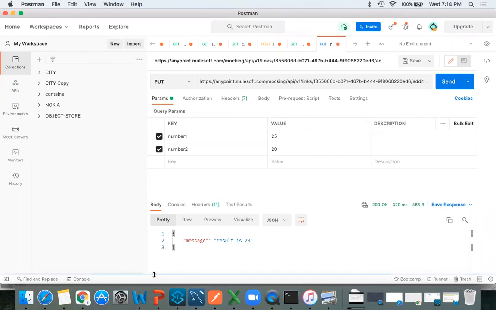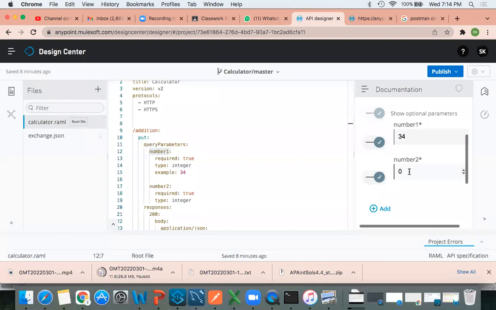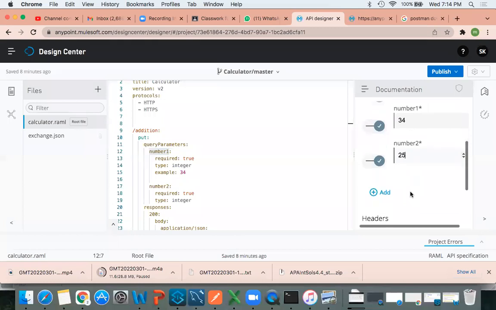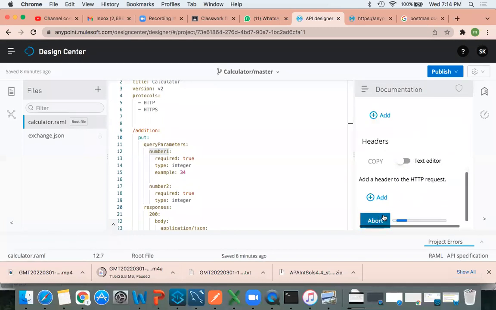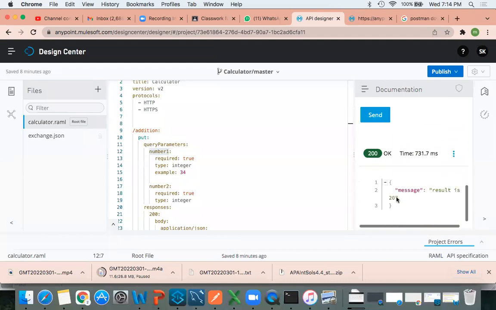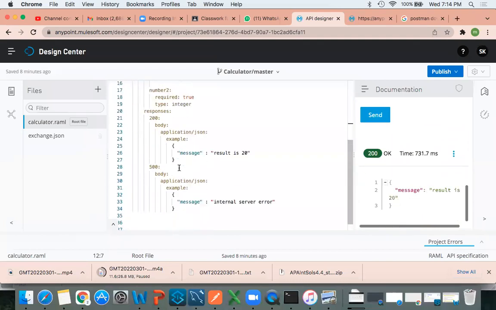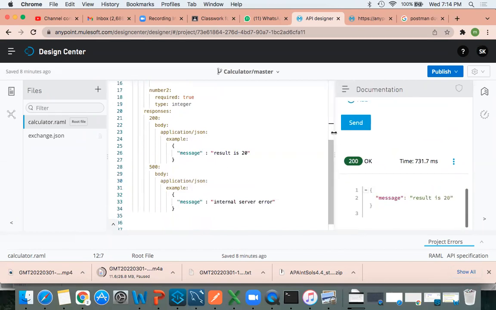Sir, result 20 came. Because we did not implement any business logic here. Even if you test your application, see, 34 plus 25, how much? 59. The moment I click on send, I will get result is 20 only. Why? Because whatever I provided in the response, we are getting the same. Whatever value is there, that is what comes. Correct. See, suppose at result we did not give any OK code. If I change it to 200, now if I click on send, I'll get 200.